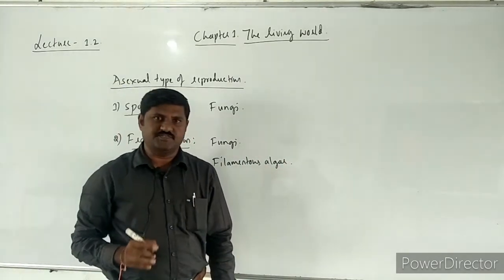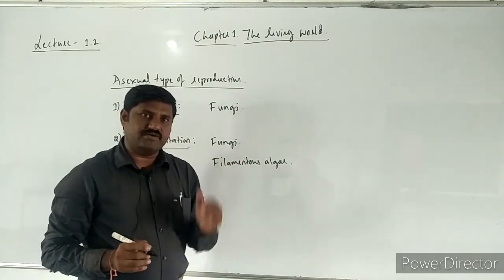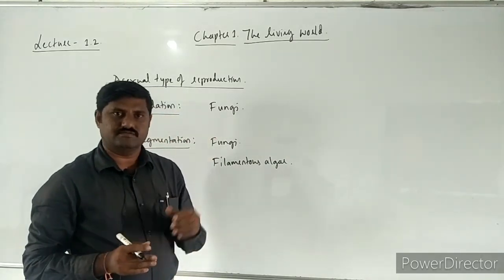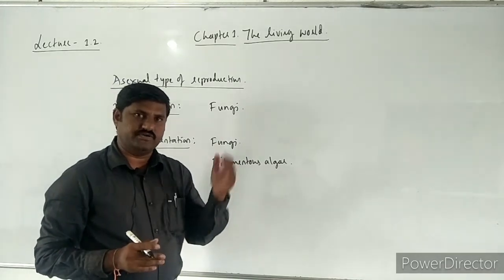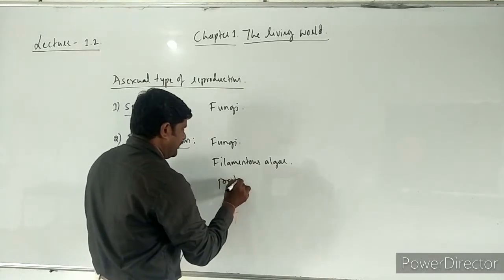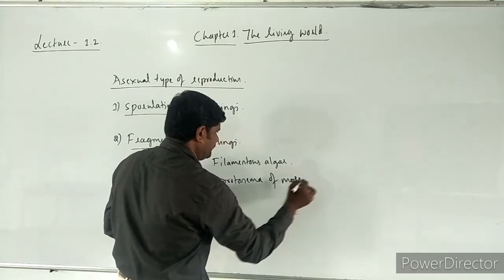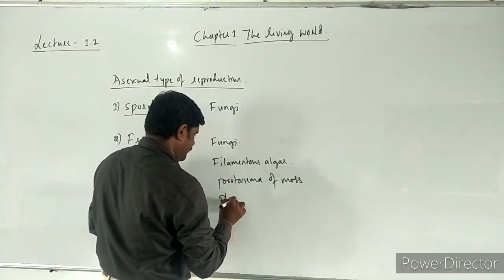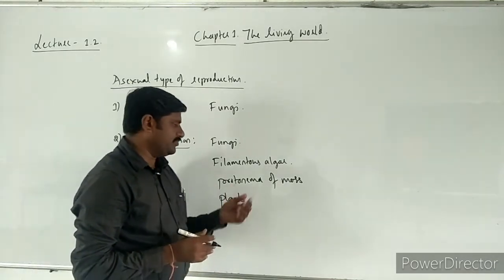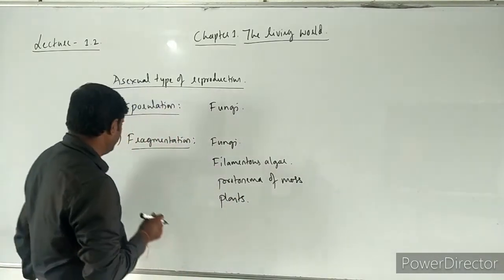Filamentous algae are like Spirogyra, Ulothrix. Their body breaks down into several pieces and those pieces regenerate or regrow into new individuals. Filamentous algae and protonema of moss plants are also best examples. The body of the protonema breaks into several pieces and each piece can grow into a new individual.